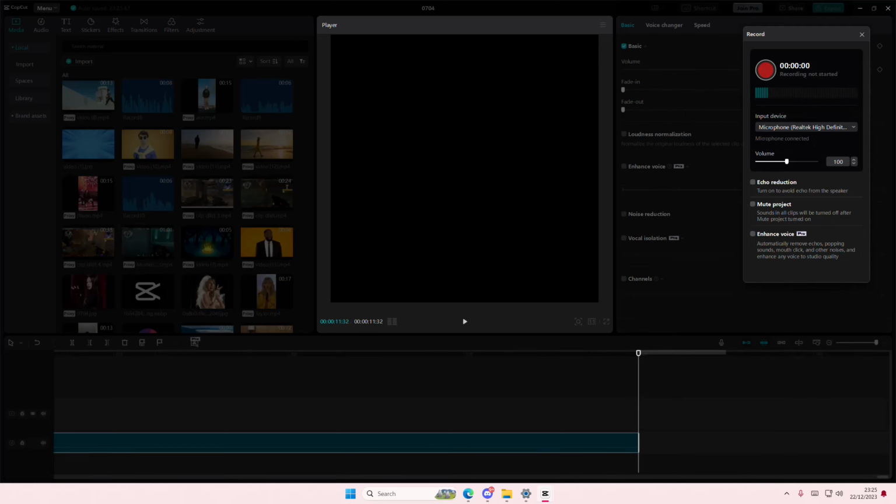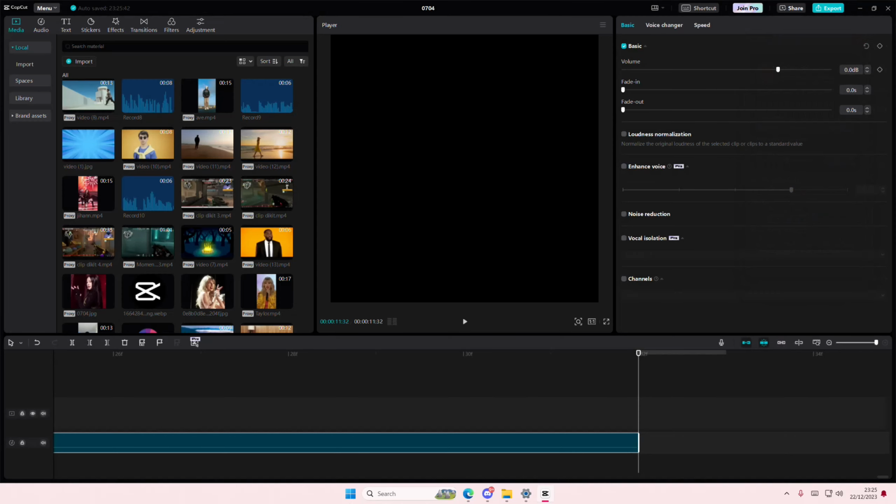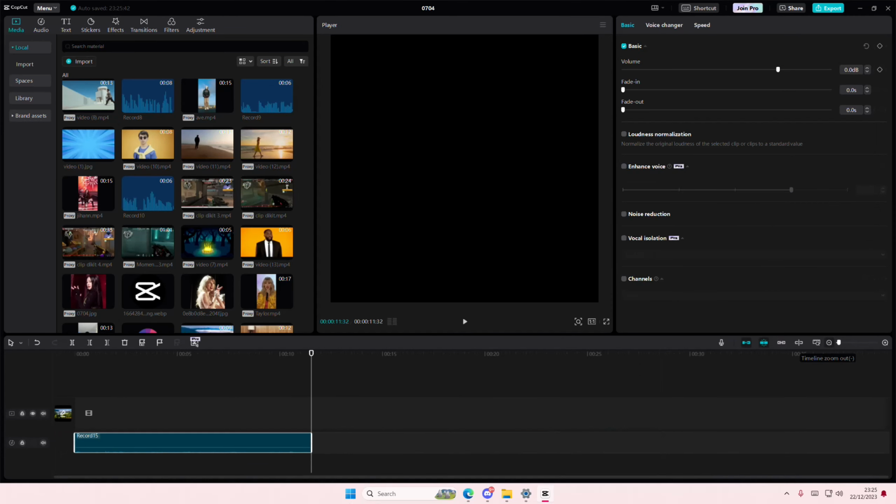And I'm just going to close it. You can select the enhanced voice there, or you can basically select the voice here and then select enhance voice. And you can adjust the noise cleanup as well here.